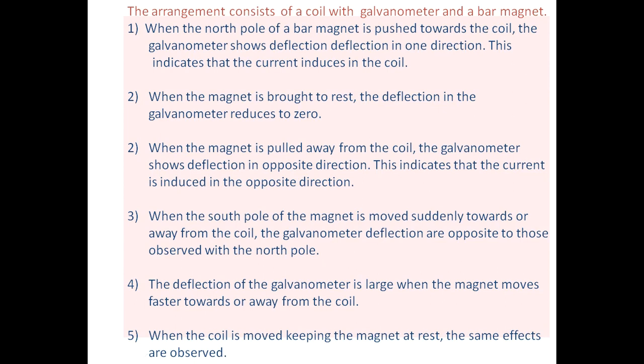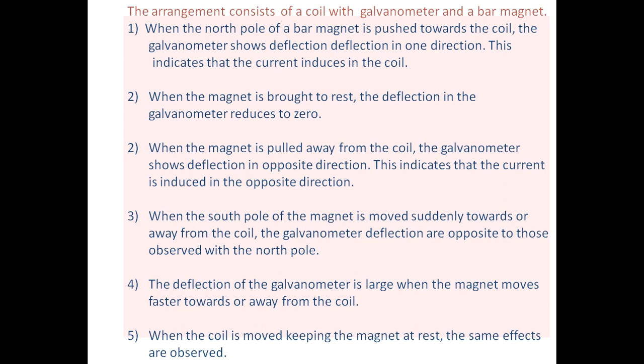Then some observations of Faraday's experiment number 1, the current induced by a magnet. In this arrangement, there is a coil with a galvanometer and a bar magnet. The first observation: when the north pole of the bar magnet is pushed towards the coil, the galvanometer shows deflection in one direction. This indicates that current is induced in the coil.